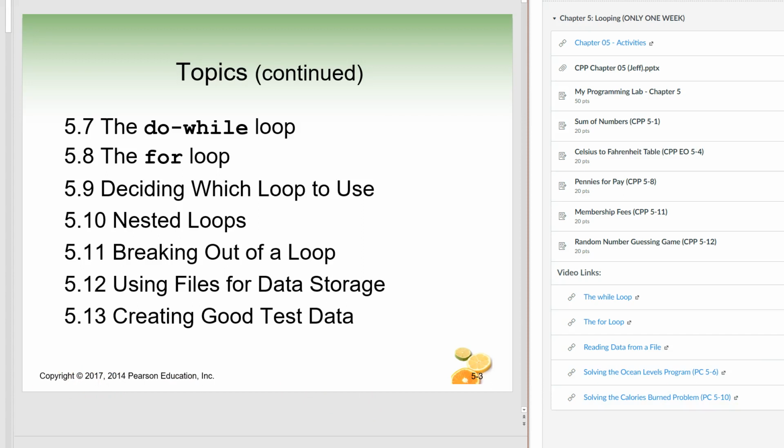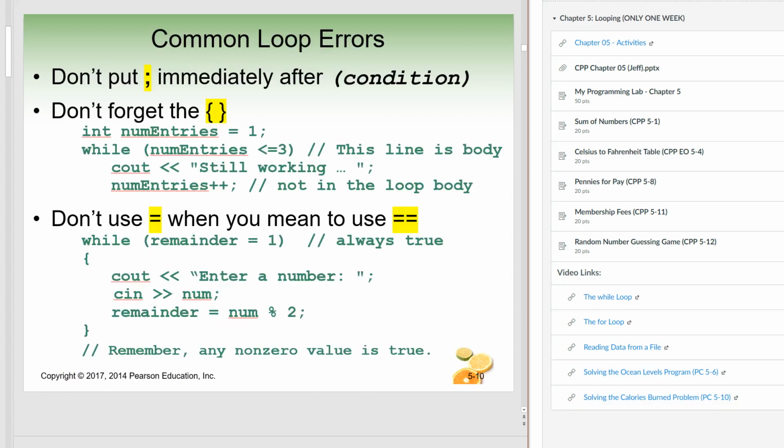All right, so let me scroll down here really quickly and click on this. I want to show you some common errors, and we'll talk about some common errors. And this is slide 10 in the PowerPoint. This first one, pretty self-explanatory. Don't put a semicolon after the condition. So the condition is, while the remainder equals 1. So here we go. The remainder equals 1 is our condition. So you don't have a semicolon here. That will cause you problems. You can see this is missing here too. So watch out for that. I know it's tempting to put it on there, but it can cause you problems.